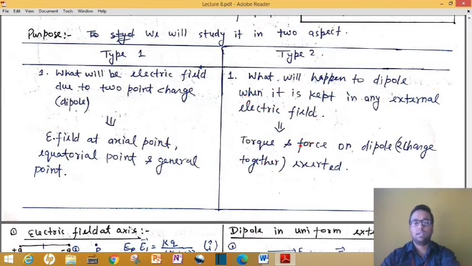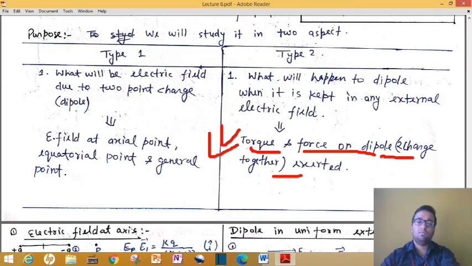Under that topic we study torque and force on the dipole. And you will see in your NCERT book example 1.27 is there. I have discussed that example here as well, as one or two students have asked about that query. So here we have to find in numericals basically torque and force.